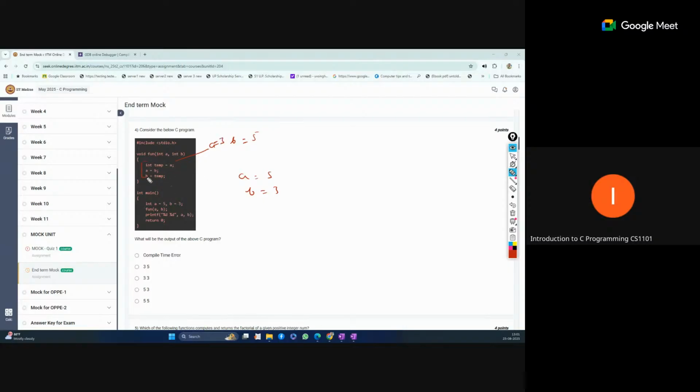Now we are swapping this. So we are changing the values inside the function: a will become 3 and b will become 5. But that swapping only happens with the function's local variables. If you print the output in the main function, it will print the main function's a and b, which are still 5 and 3. The swapping happens with the local variables of fun, so it will not reflect here, because they are different variables and take different memory. So the output will be 5 and 3.